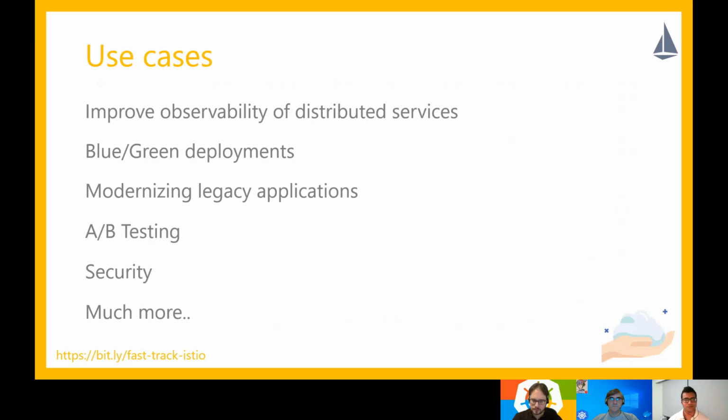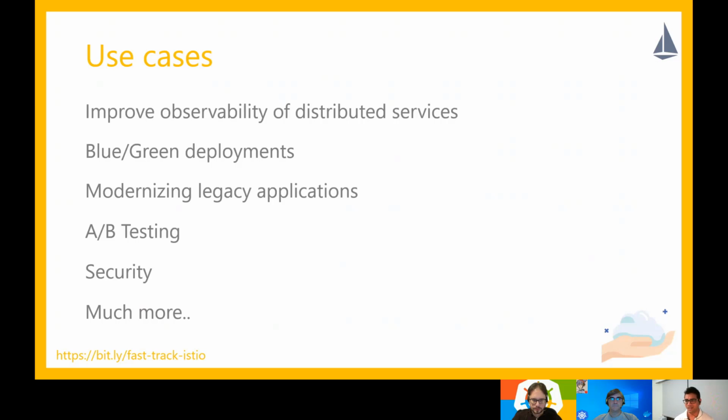So let's move on to some of the use cases. I think I've discussed this enough before, but let's go through some of the common use cases for which you would want to implement service mesh in the first place. So you have a bunch of services running in your cluster, but you don't know how traffic is flowing between them, and the company admin or even the support staff wants to gain an understanding of how different services are talking to each other. So observability is one of the key concerns why companies generally implement service mesh.